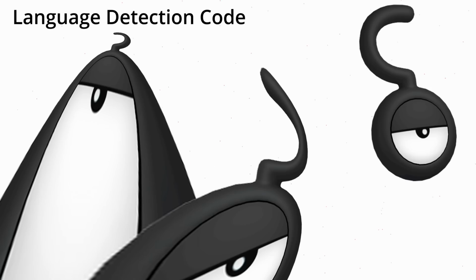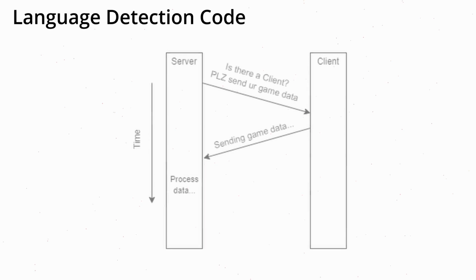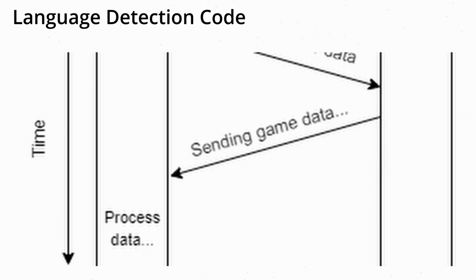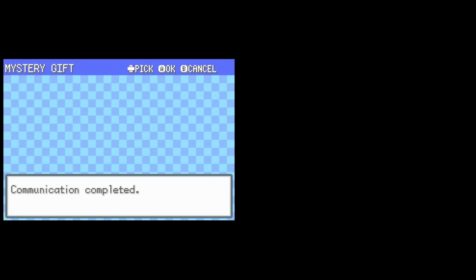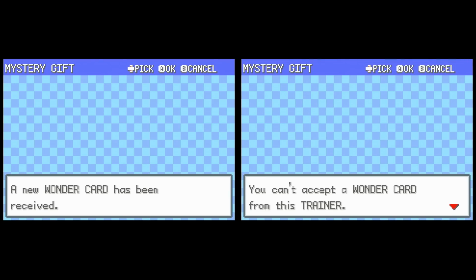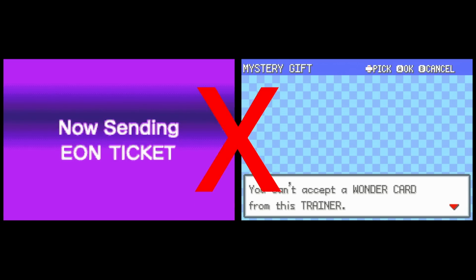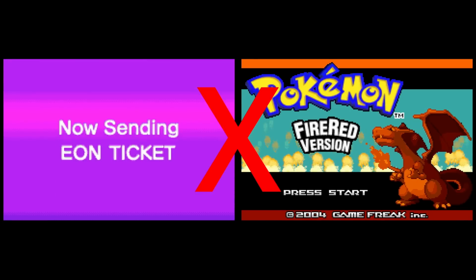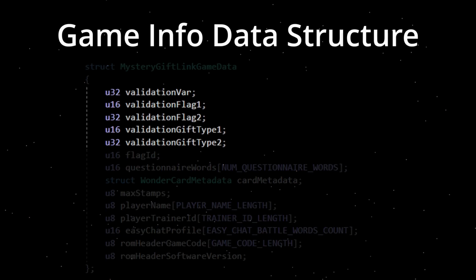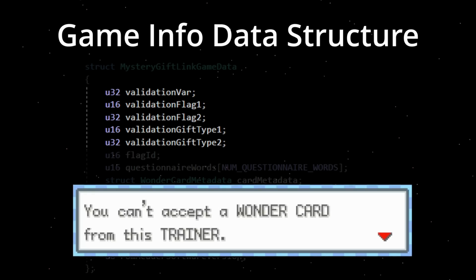Now let's talk about how we will do this language detection. If we go back to our diagrams again, then we can see that the game sends over some game info data. At this step it either continues or ends the communication between the server and the client. For example, some Emerald events should not be sent over to Fire Red and Leaf Green. We need to do something here as well later, but first let's take a look at the game info data structure. In this structure we have validation flags and variables to let the server know if we can receive this gift in the first place.